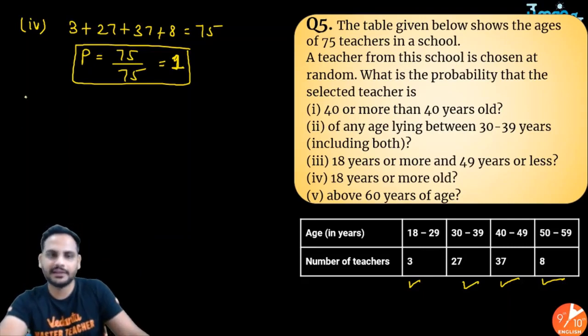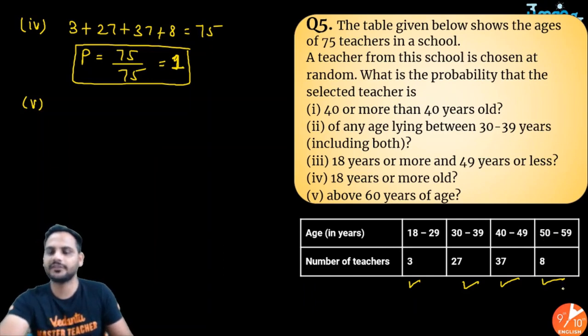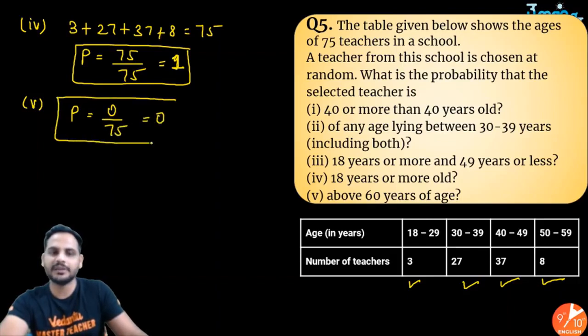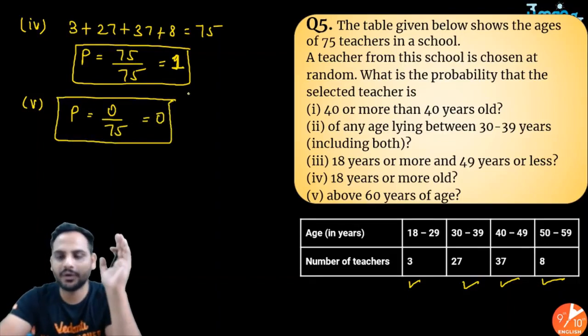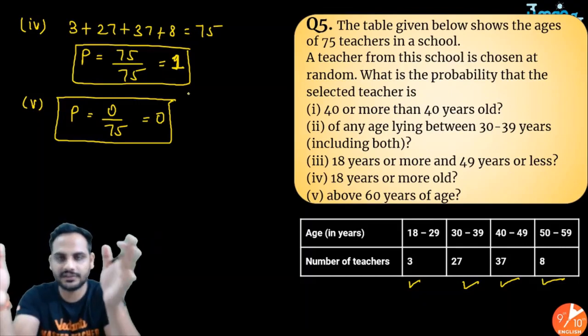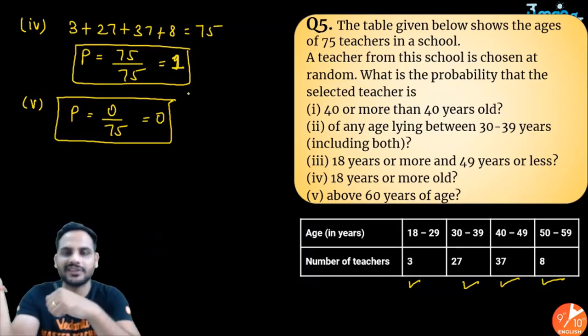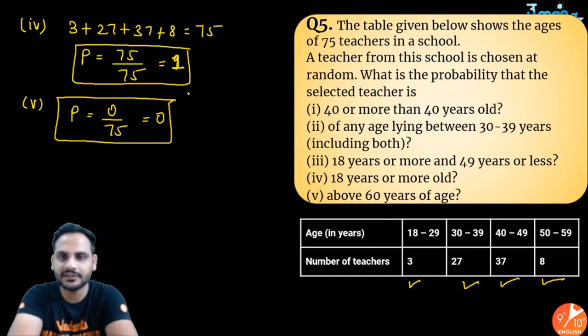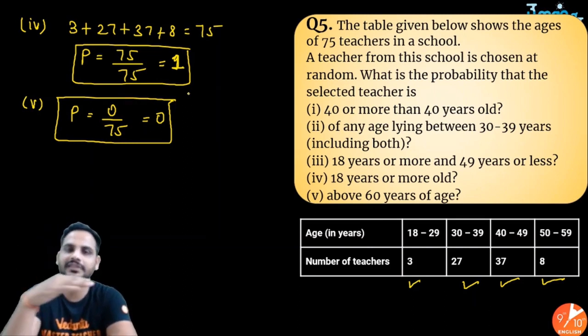Okay. And then the last one, above 60 years of age. So above 60 years of age, there is no teacher. So the probability will be 0 upon 75, that is 0. Now 0 probability means that this can never happen, because since there is no teacher in this age group whose age is more than 60, I will never get such a teacher whose age will be 60 or more. So I will say probability is 0, that means this is never going to happen.